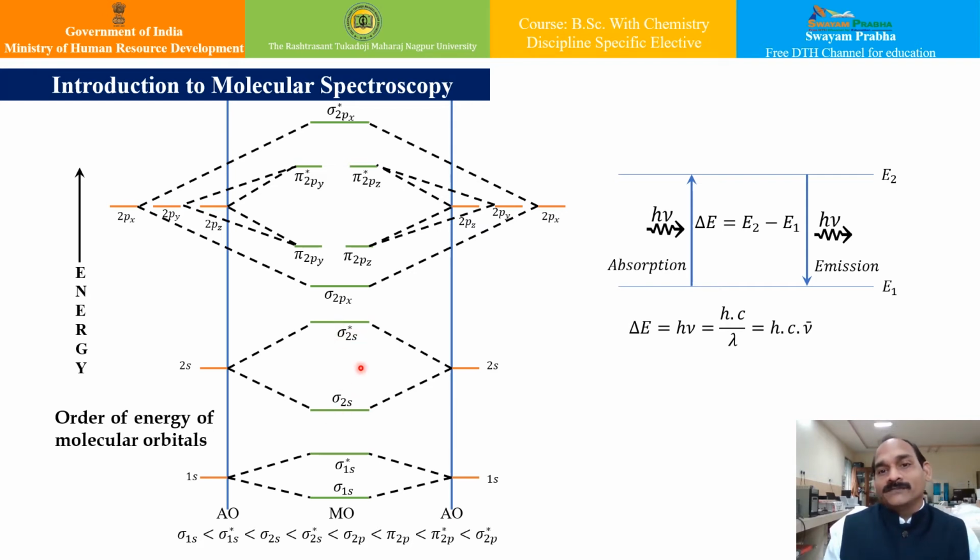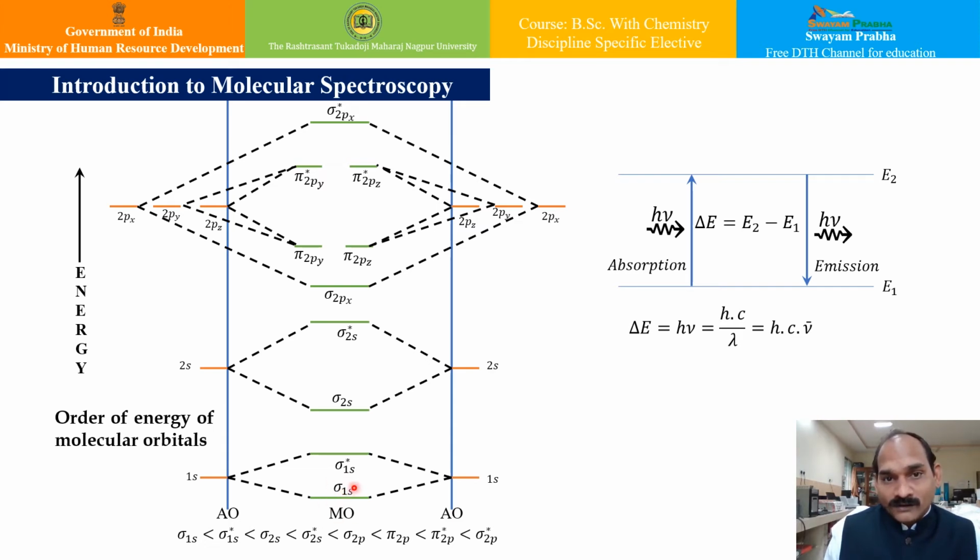Say, for example, the hydrogen molecule, which is the simplest possible molecule. The set of molecular orbitals for hydrogen includes a sigma bonding orbital and a sigma star molecular orbital. Now, in the ground state, or lowest energy state, both the electrons of the hydrogen molecule lie in the bonding molecular orbital.